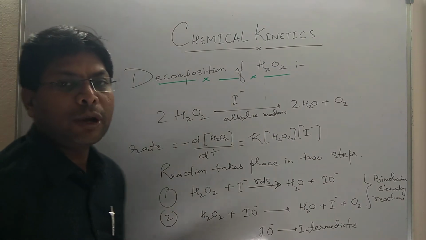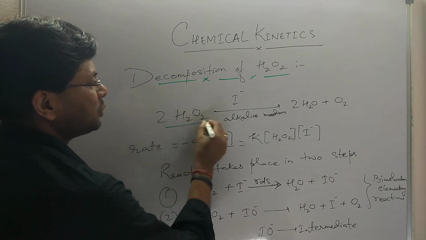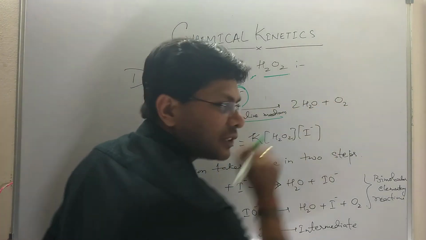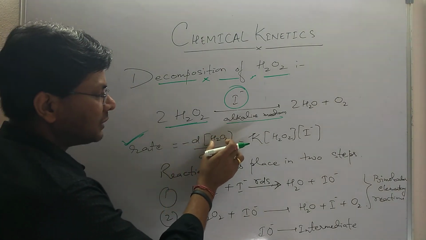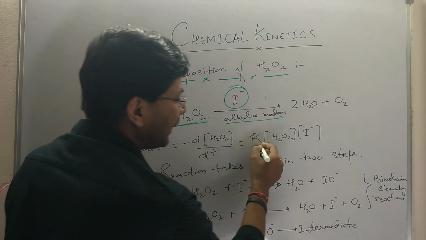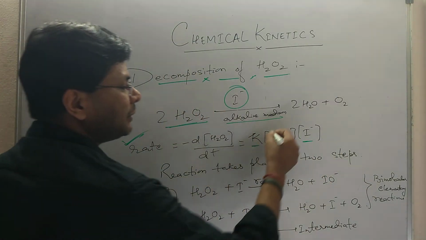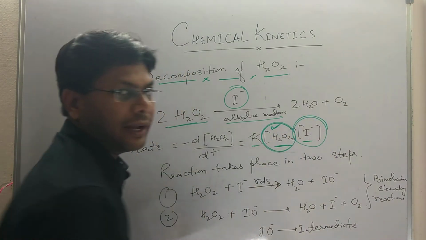Let's discuss the decomposition of hydrogen peroxide. So hydrogen peroxide, 2H2O2, in alkaline medium in the presence of iodide gives water plus oxygen. Now if we see the rate of the reaction, minus d[H2O2]/dt is equal to K [H2O2][I−]. That means the rate depends on both the concentration of hydrogen peroxide as well as the iodide ion.